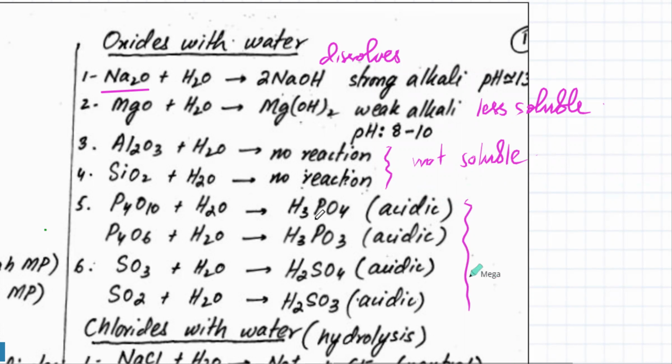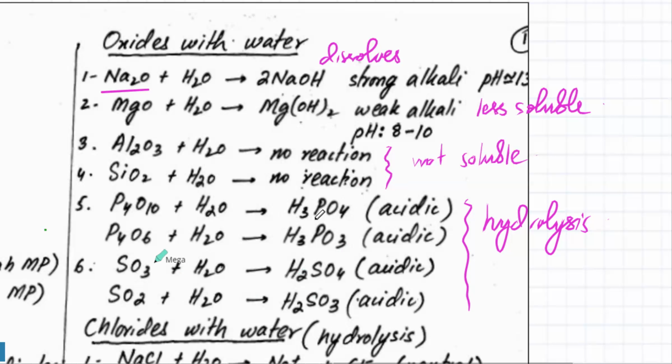Phosphorus oxides and sulfur oxides, they don't just dissolve, they react with water, which is known as hydrolysis. So what happens is, if you dissolve P4O10, phosphoric acid is produced. If you dissolve P4O6, then H3PO3, which is phosphorus acid, is produced. If you dissolve SO3, you get sulfuric acid. If you dissolve SO2, you get sulfurous acid. तो इनके नाम याद रखना कि this is phosphoric acid, this is phosphorus acid, this is sulfuric acid, this is sulfurous acid. And you have to remember which oxide gives which acid.